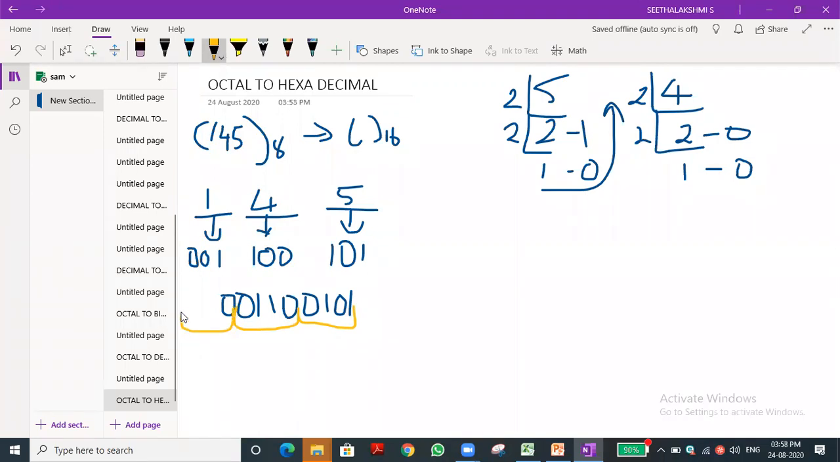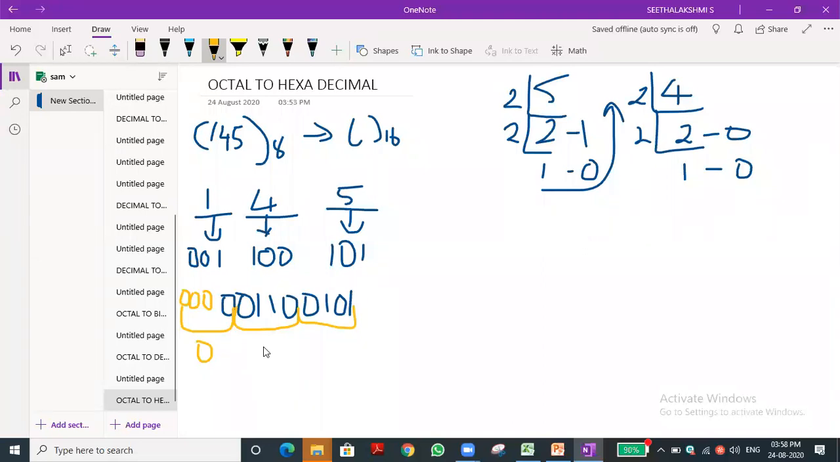The third set has only one bit, 1, so we need to add 3 more zeros. So everything is 0, so we can omit it. Now we need to find the equivalent decimal value for that. How to do that? Let me say that.